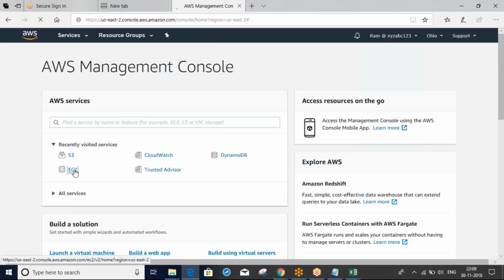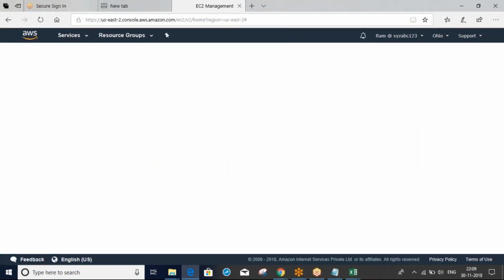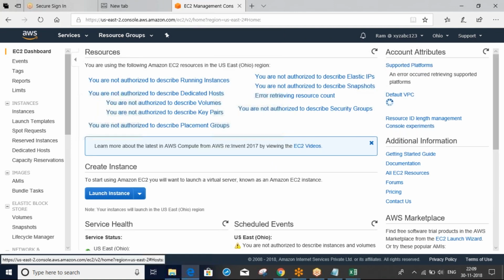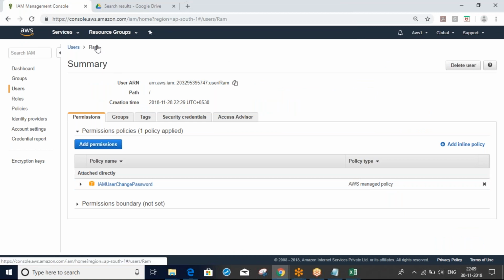If you click this, you can see access denied, you are not authorized. Why? Because currently RAM doesn't have any permissions or access. I removed all those things, and yesterday's ones I also removed. Currently he can only change his password. That's it.